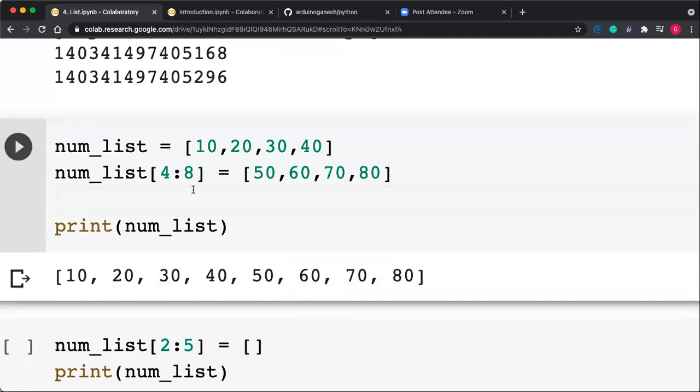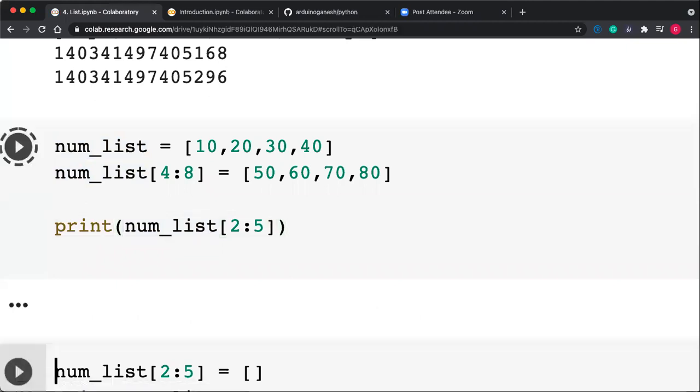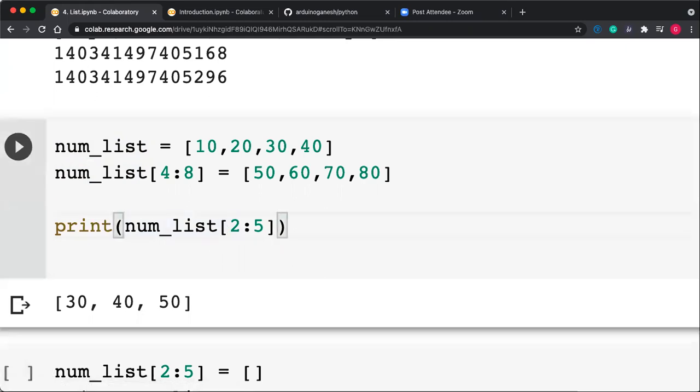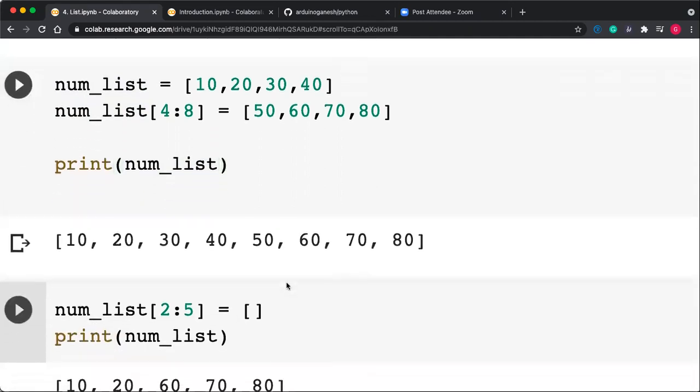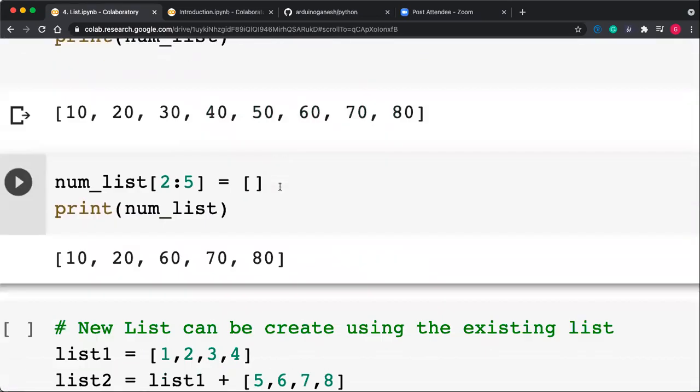Slicing actually means this. Suppose you want only the members from 2 to 5 only. That's called slicing. So only 3 items will be printed: index 2, index 3, and index 4. So here the example is adding new content in the list. So adding a new item into the list. So you can update the list also. This is called updating the list.